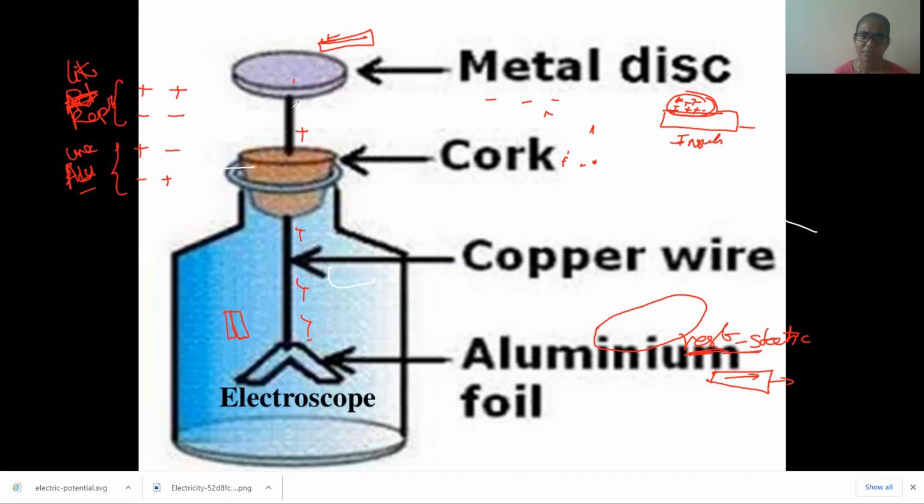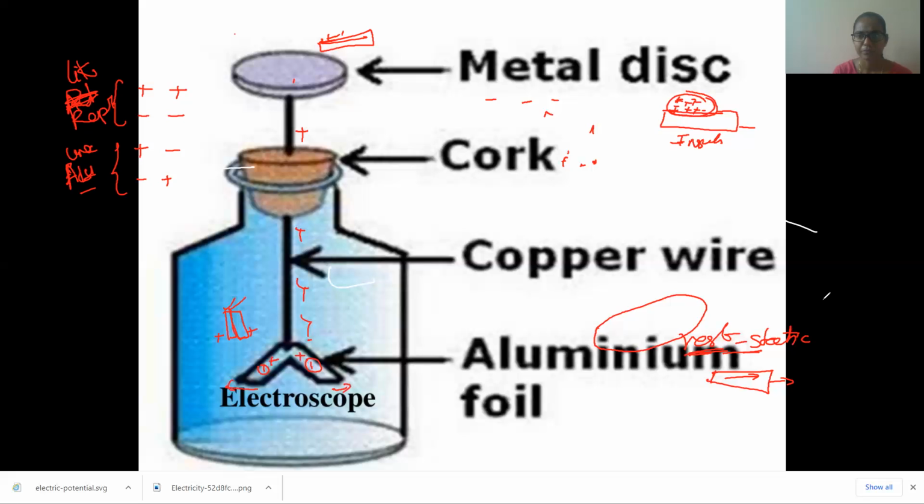When you pass electricity, what happens? Aluminum foil 1 and aluminum foil 2 will both have the same kind of charge. That's why they split and repel each other. This shows that the plastic has a charge. If it is uncharged when you keep it, they won't split. They will stay like this only, attracted. This shows the detection of electric charges using an electroscope, which we call the gold foil experiment. Okay, children, I hope this is clear.